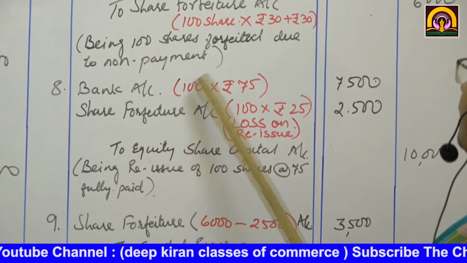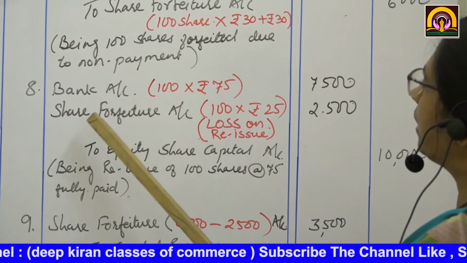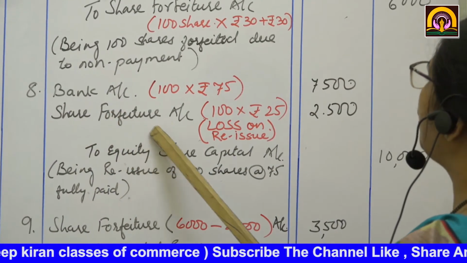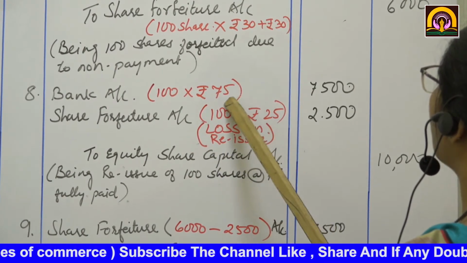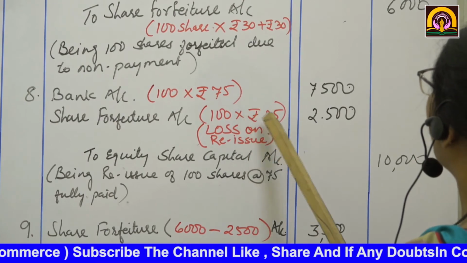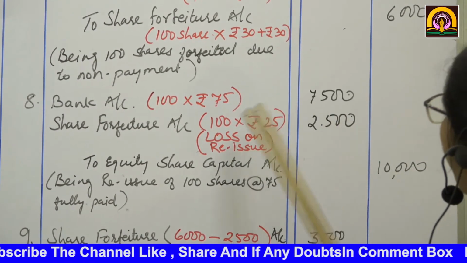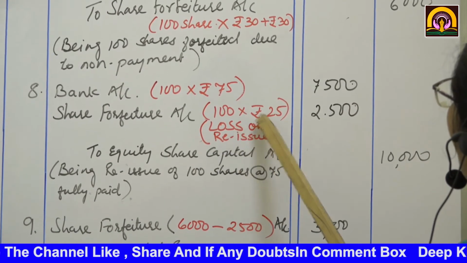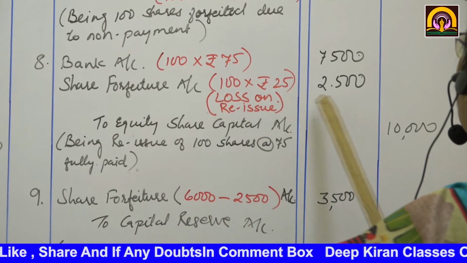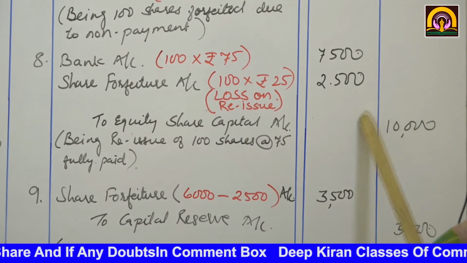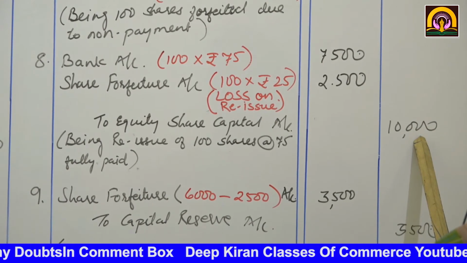So 100 into 75, 7,500. See, share forfeiture account debit, 100 into the loss of 25, so it comes to 2,500. I have written in red ink: loss on reissue. Okay. To equity share capital 10,000. What was the basic price of this share? 10,000 was the basic price.